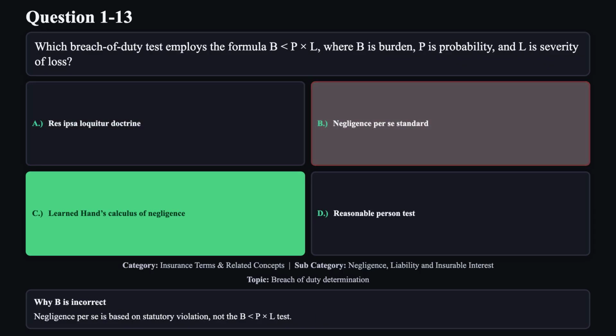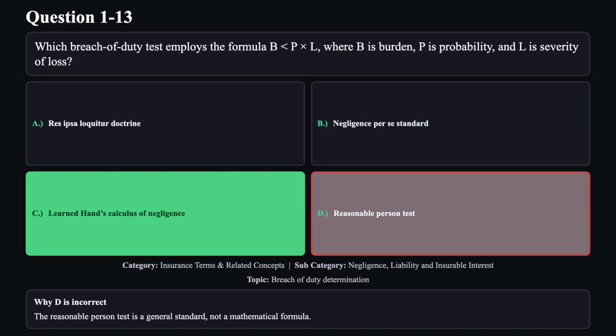Reason B is not correct. Negligence per se is based on statutory violation, not the B, P multiplied by L test. Reason D is not correct. The reasonable person test is a general standard, not a mathematical formula.